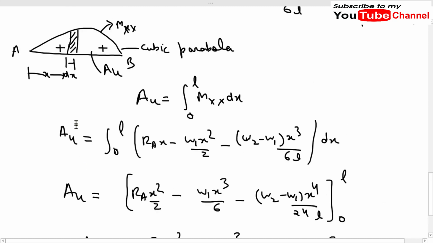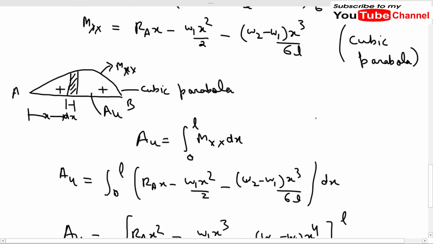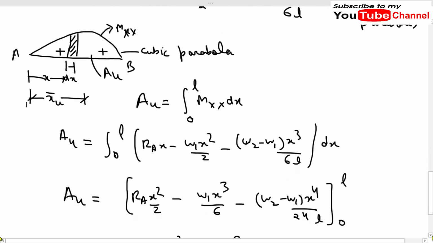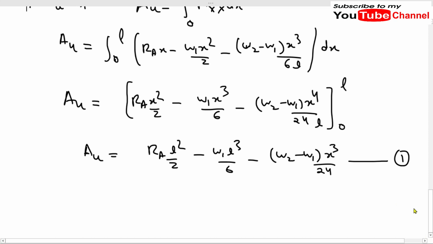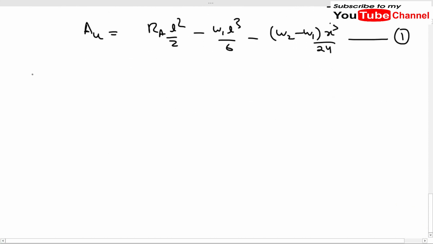Now we also want the value of A mu times x mu bar. What is x mu bar? x mu bar is the distance of the CG of this cubic parabola from A. Because we are interested in the value of A mu x mu bar, it can be found by using the integral of Mxx times x dx. We just have to multiply Mxx by x and integrate it from 0 to L. We know the value of Mxx, so we will just multiply this by x and integrate the equation.